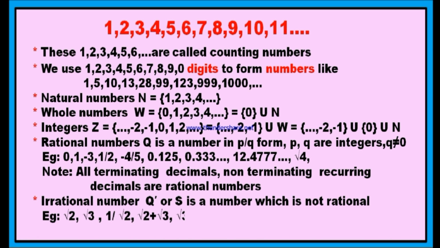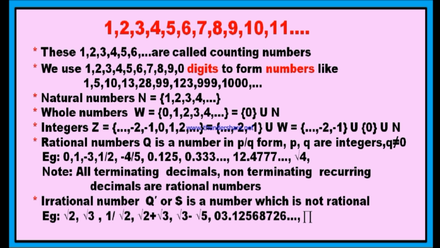Here are the examples for irrational numbers. Root 2, root 3, 1 by root 2, root 2 plus root 3, root 3 minus root 5, 3.12568726 and so on, and pi. All these are examples for irrational numbers. Root 2, if you find the square root of 2, you will get a non-terminating and non-recurring number. And root 3 is also a non-terminating decimal.